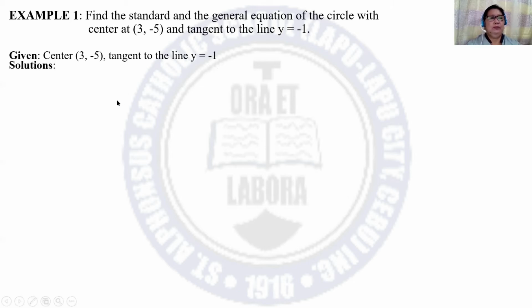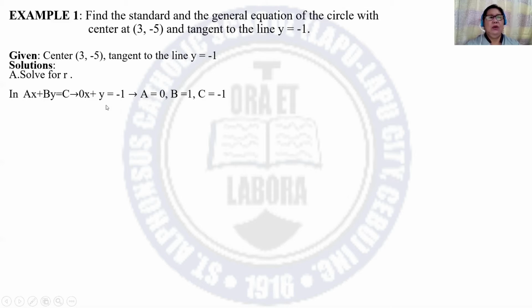Given center with coordinates 3, -5 and the tangent to the line y is equal to -1. For the solutions, first we have to solve for the radius. In ax plus by is equal to c, the given is only y is equal to -1. So we can express this into 0x plus y is equal to -1, where the value of a is 0.